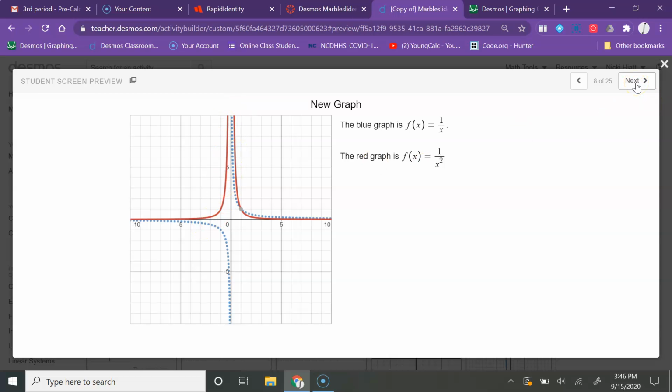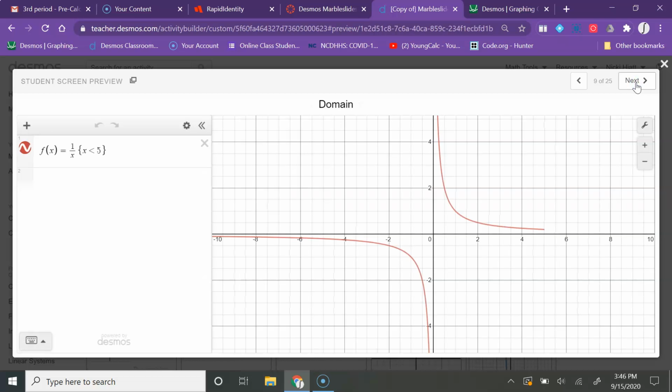So there's one other thing we need to know. Another thing that we can do is we can restrict our domain. So for example here, I have f of x equals 1 over x, just the parent function, but I have put these squiggly brackets here with x is less than 5 right here. And you'll notice that the graph looks normal, except it stops right here at x equals 5. So changing that number can change our domain. If I make it 6 instead, the graph will go a little bit further.